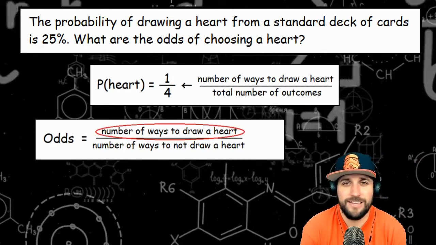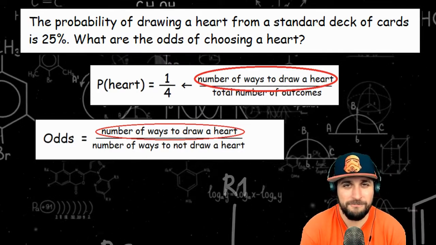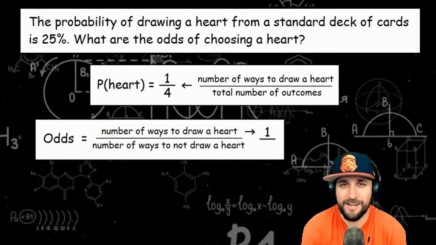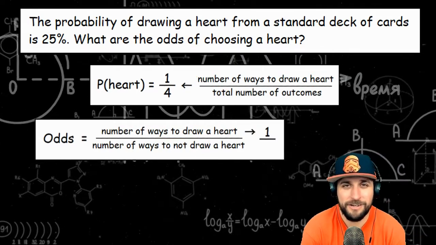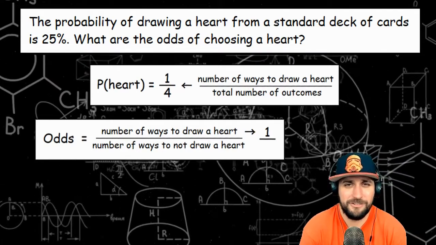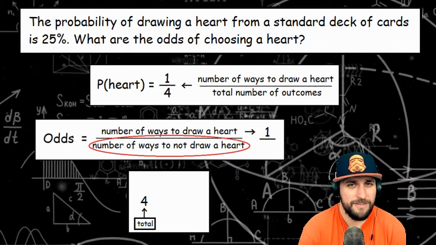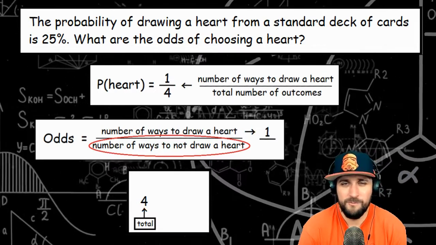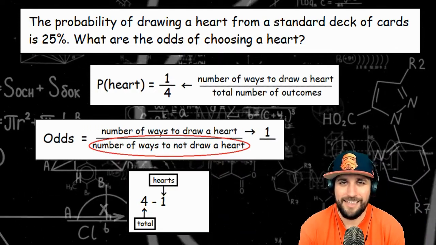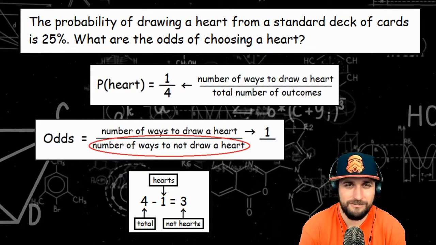Now the number of ways I can draw a heart, that's the same as in probability. There was one way to draw a heart. So the numerator in my odds is going to be 1 because there's still one way to draw a heart. On the bottom, I'm looking for the number of ways to not draw a heart. In probability, the 4 was the total number of outcomes. One of them was drawing a heart, so if I take that out, then I'll have 3 outcomes that are not drawing a heart.